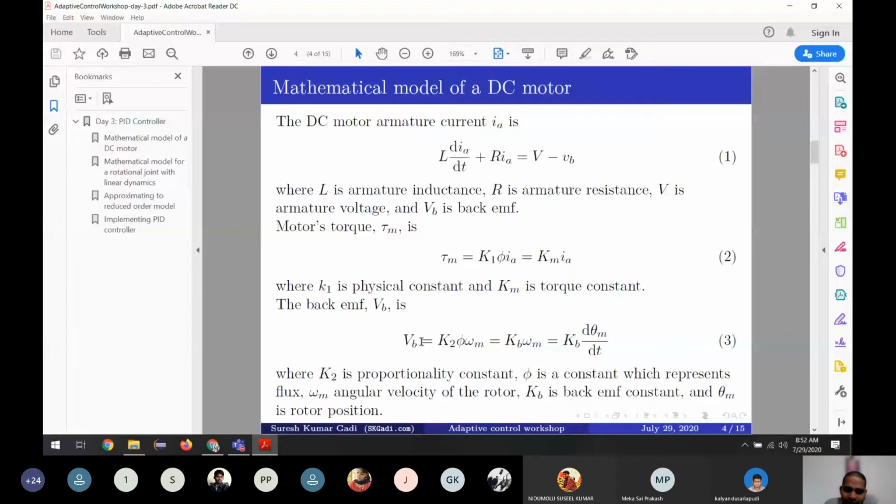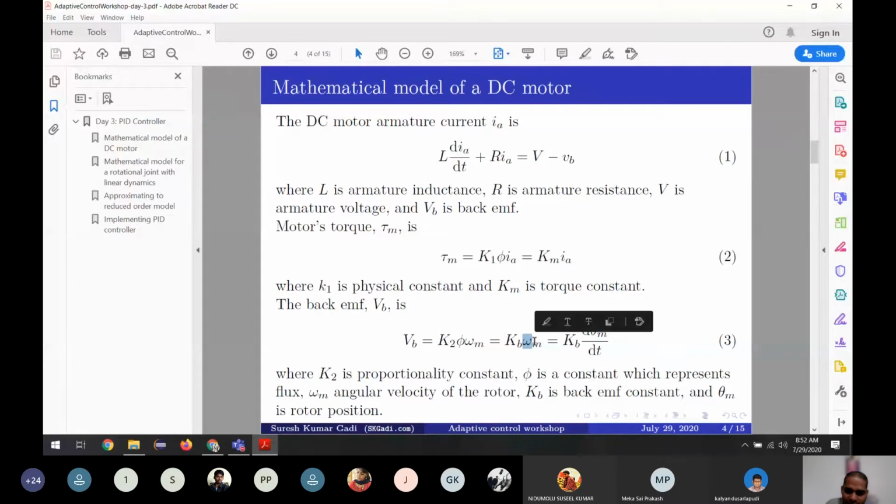The back EMF, also from electrical machines, we know depends on the angular velocity, I mean the speed at which it moves. Actually, it is not theta. Theta is the position, and omega is the angular velocity.